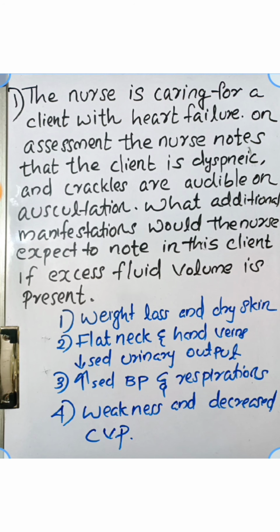Our third question is, the nurse is caring for a client with heart failure. On assessment, the nurse notes that the client is dyspneic and crackles are audible on auscultation. What additional manifestation would the nurse expect to note in the client if excess fluid volume is present? Options: weight loss and dry skin, flat neck and hand veins, decreased urinary output, increased BP and respirations, weakness and decreased CVP.